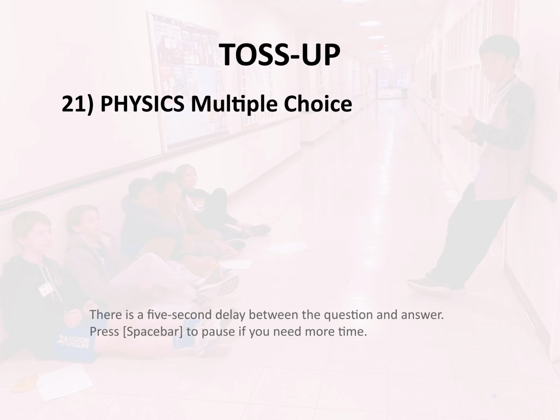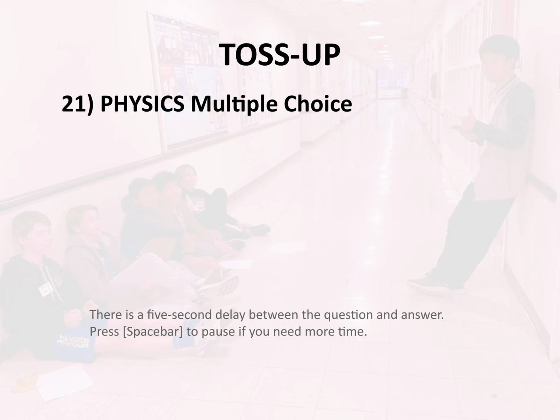Toss-up 21. Physics. Multiple choice. A light ray passes from air, n1 equals 1.00, to 3 layers of the human eye: cornea, n2 equals 1.33, lens, n3 equals 1.41, and vitreous humor, n4 equals 1.33. The speeds of light in these mediums are, respectively, v1, v2, v3, v4.